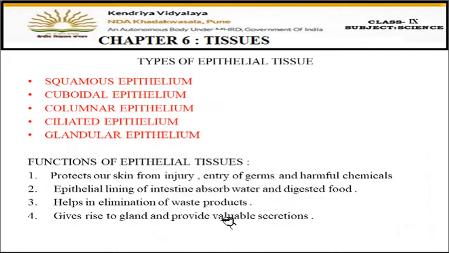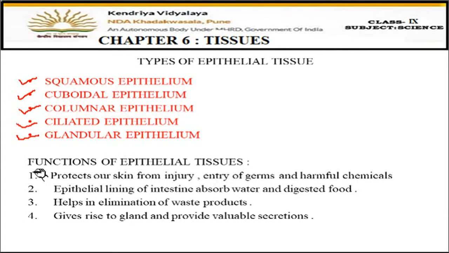Now let's move on to the different types of epithelial tissues. These are the five main types which we have to study. The first one is the squamous epithelium, then cuboidal epithelium, then columnar epithelium, ciliated epithelium, and glandular epithelium. So these five are the types of epithelial tissues. These names are given according to the shapes of the cells present in this tissue.